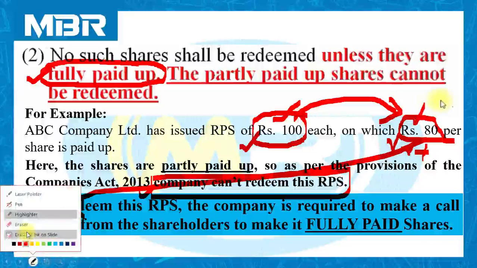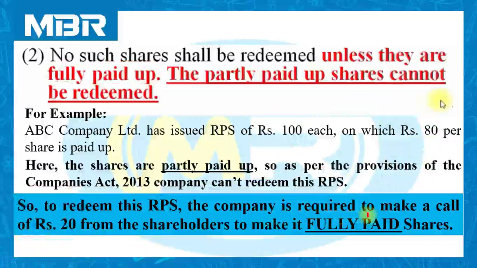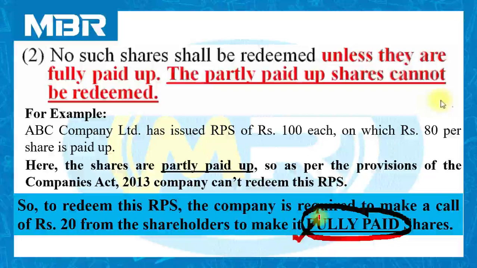Now these shares are fully paid up, and once these shares are referred to as fully paid shares, the company can redeem the shares. It is necessary for all of you to remember these conditions, because right from the very first question of redemption to the last question of the redemption of RPS, we will face this kind of issue.